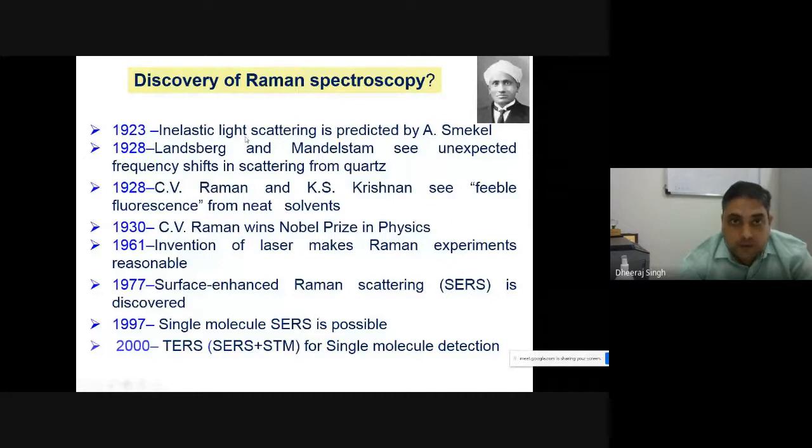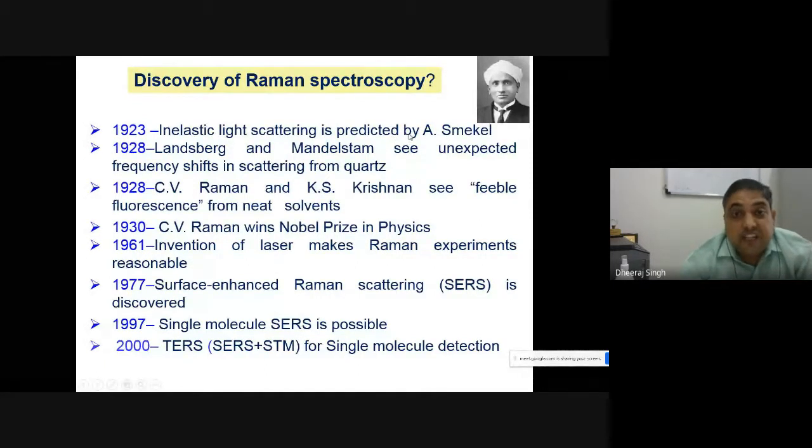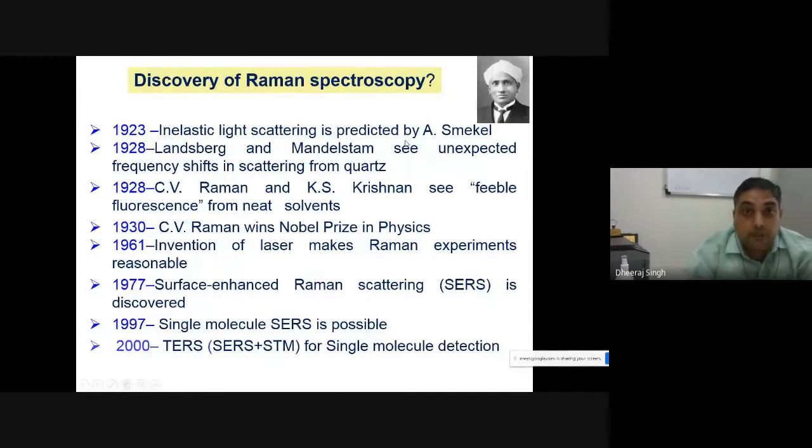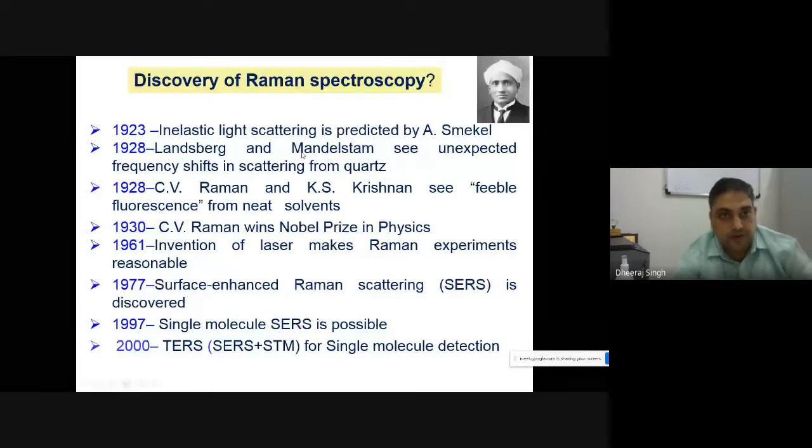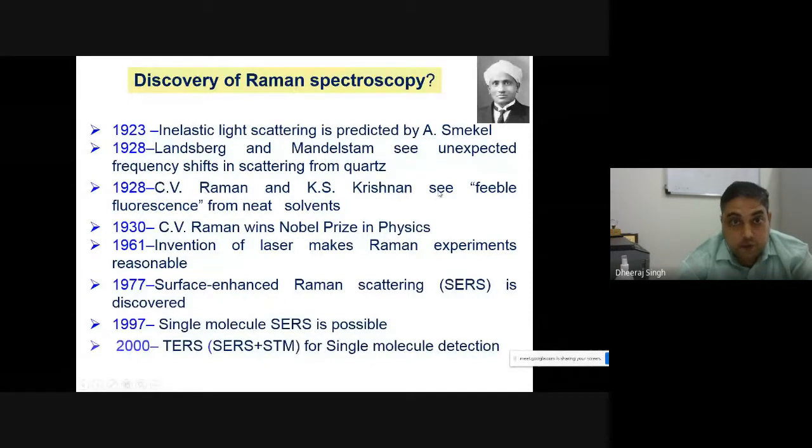Actually, in 1923, Professor Smekal, a German scientist, already described the inelastic scattering of light, but he described it in a theoretical way. There was no experimental evidence of that. But theoretically, the Raman effect was already predicted in 1923 without any experimental observation. But in 1928, C.V. Raman and his PhD student K.S. Krishnan saw this feeble fluorescence. In 1930, C.V. Raman got the Nobel Prize.